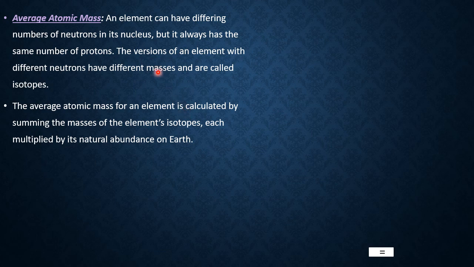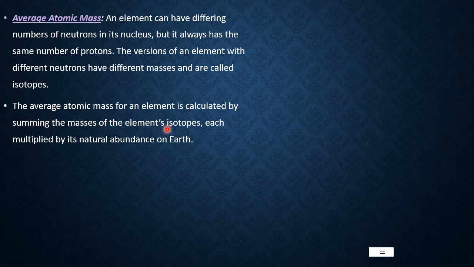An element can have differing numbers of neutrons in its nucleus, but it always has the same number of protons. The versions of an element with different neutrons have different masses, and they are called isotopes. The average atomic mass for an element is calculated by summing the masses of the element's isotopes.